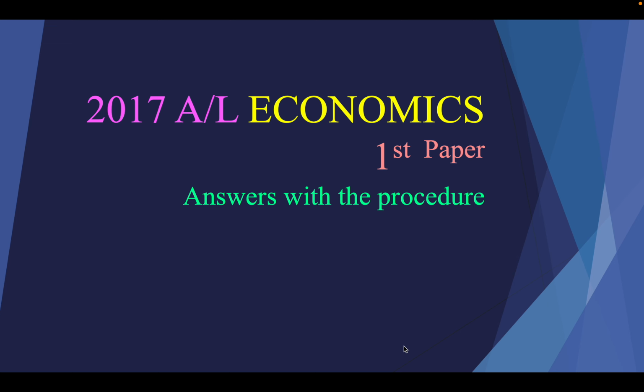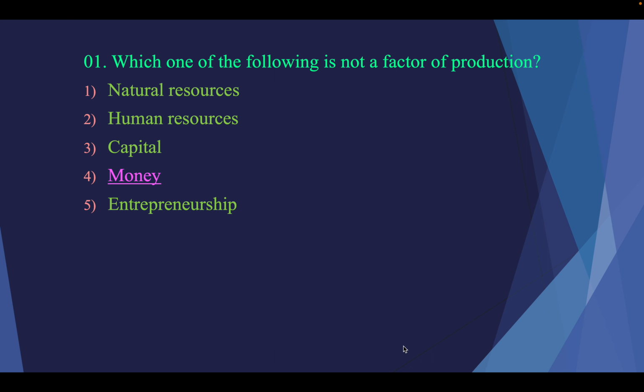Level economics paper. So we are going to discuss the answers with the procedure. So you have to know how to find out the answers correctly. So this is the first one. Which one of the following is not a factor of production?